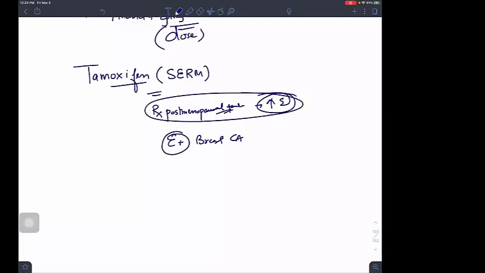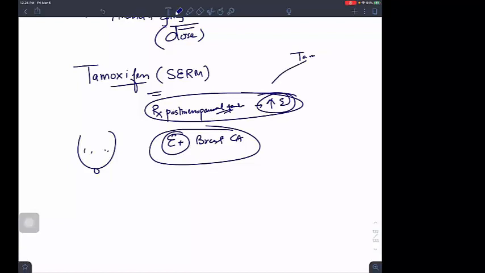But once I give it in the female with estrogen positive breast carcinoma, it will compete on the breast receptors and act as a blocker. So can I say tamoxifen has a stimulatory effect on one organ and a blocking activity on other organs? Is it okay?